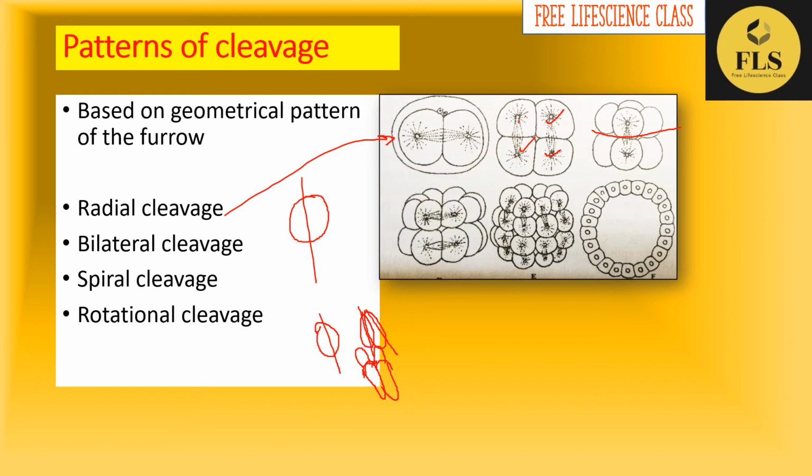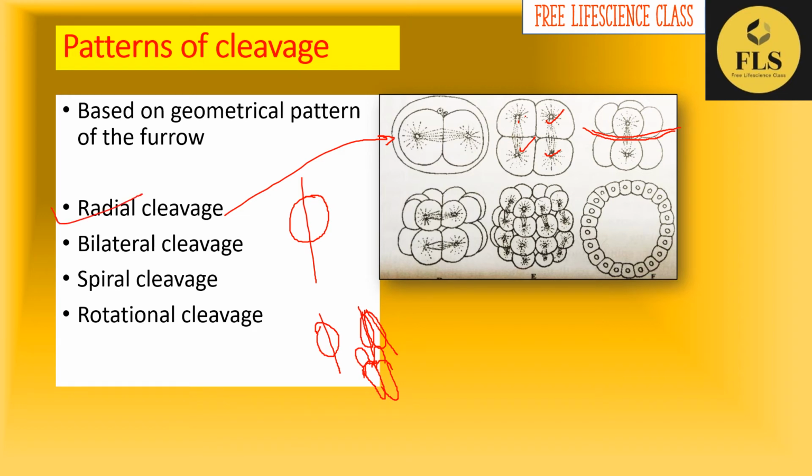If the next cleavage is by an equatorial plane, then this type of cleavage is known as radial cleavage. Again, the first 2 cleavages will be meridional, then equatorial; again the first 2 meridional, again equatorial, like that. You will get this type of arrangement. Hence we call this a radial cleavage.